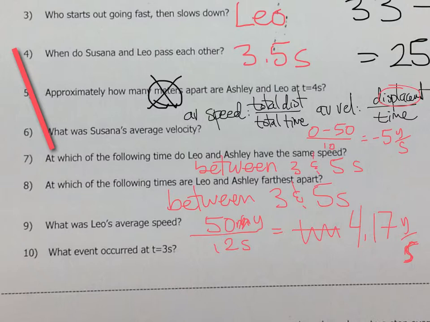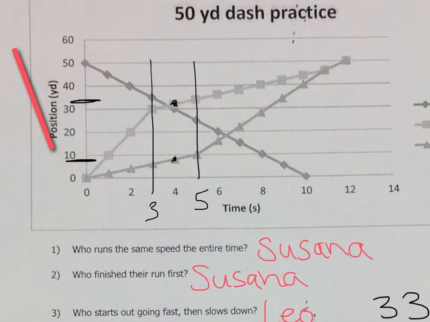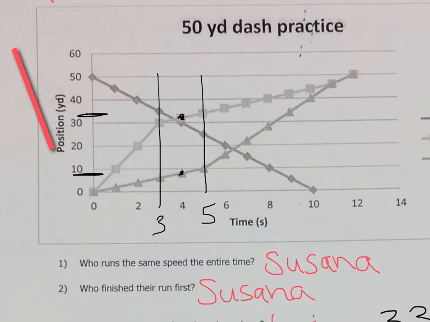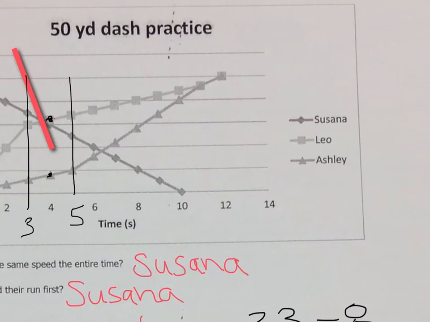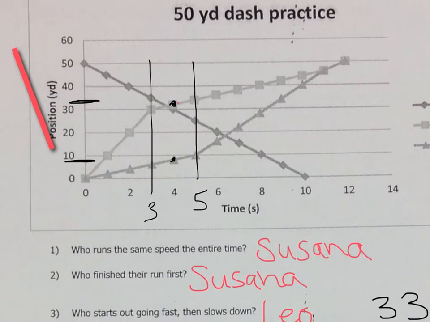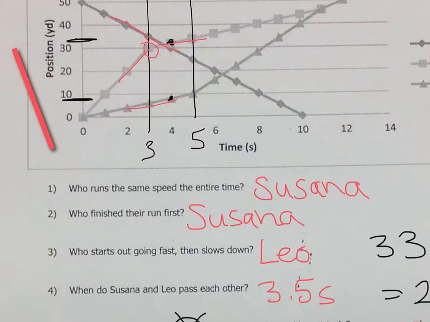And lastly, question 10, what event occurred at t equals 3 seconds? So let's take a look at 3 seconds. Aha! What event occurred? So at 3 seconds, something happened, and that is that this graph, and this looks like Leo, changed his speed. So right here, nothing really happened with Susanna, nothing really happened with Ashley, but Leo basically slowed down at t equals 3 seconds.